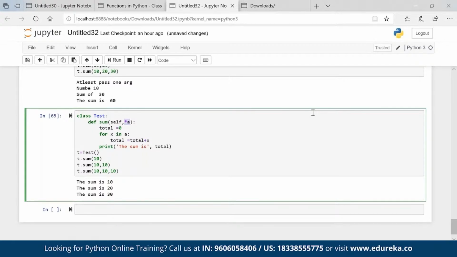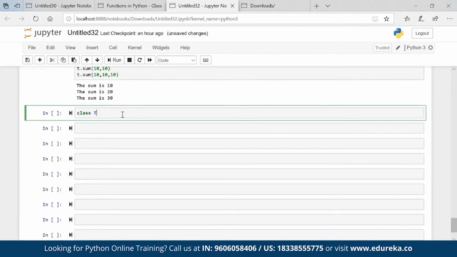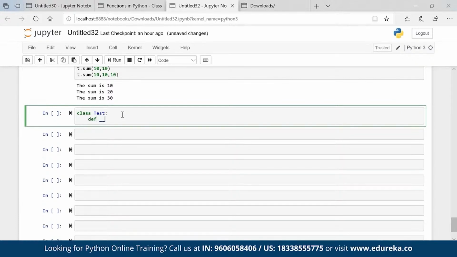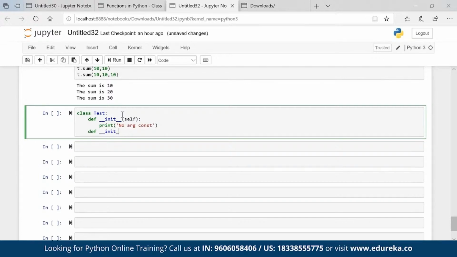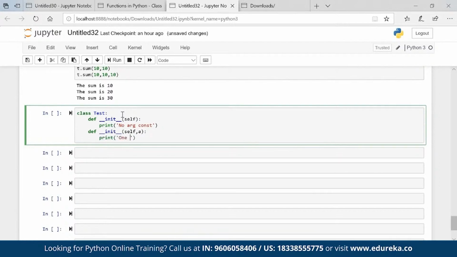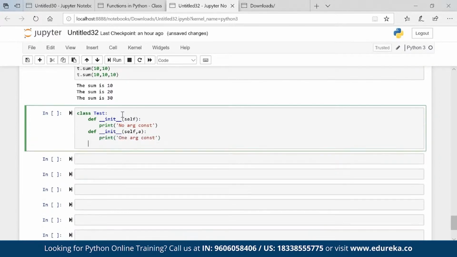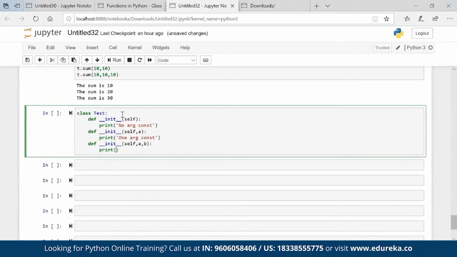Now the question arises: there is a concept of constructor overloading as well. Class test, def init. This is my constructor, right? We already know that it is a constructor. Self, let's say print no arg constructor. Def init self, a: print one arg constructor. Def init self, a comma b: print two arg constructor.